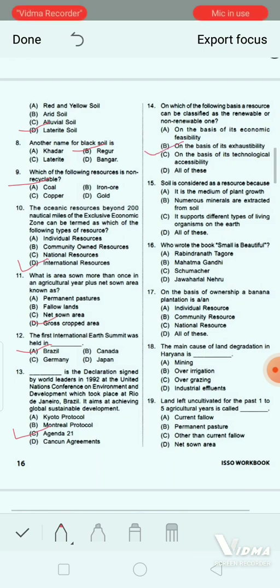Next question. Soil is considered as a resource because option A, it is a medium of plant growth. Option B, numerous minerals are extracted from soil. Option C, it supports different type of living organism on the earth. And option D, all of these.